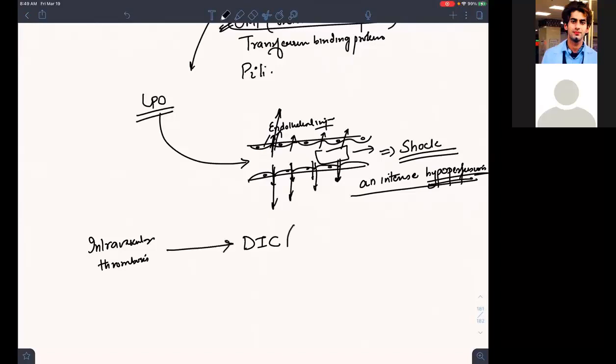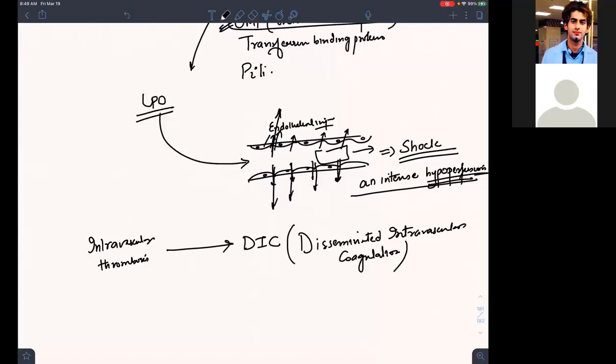Disseminated, let me write for you people. Disseminated intravascular coagulation. So this is the concept which it will be doing. Okay.